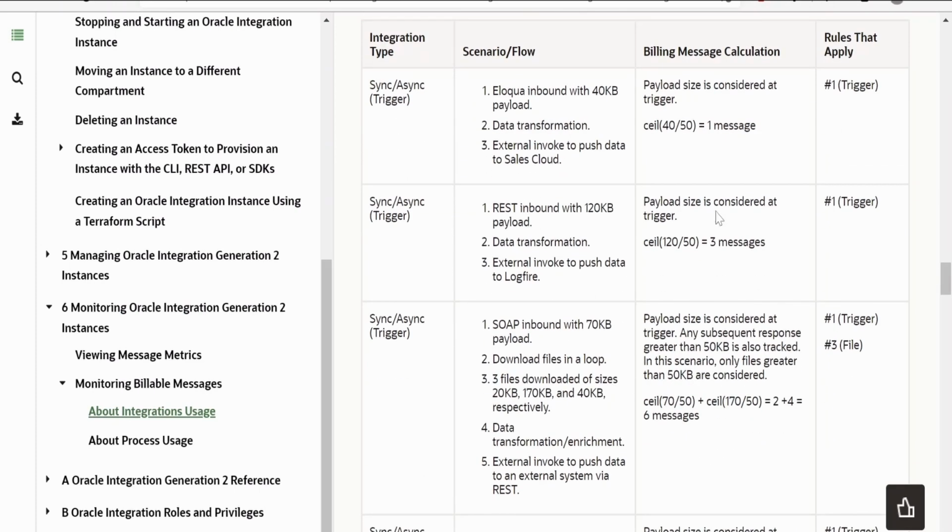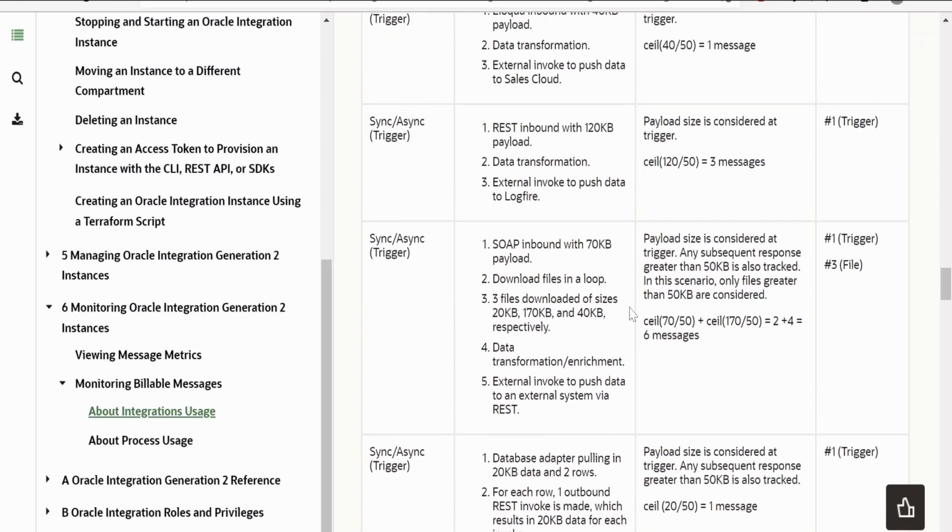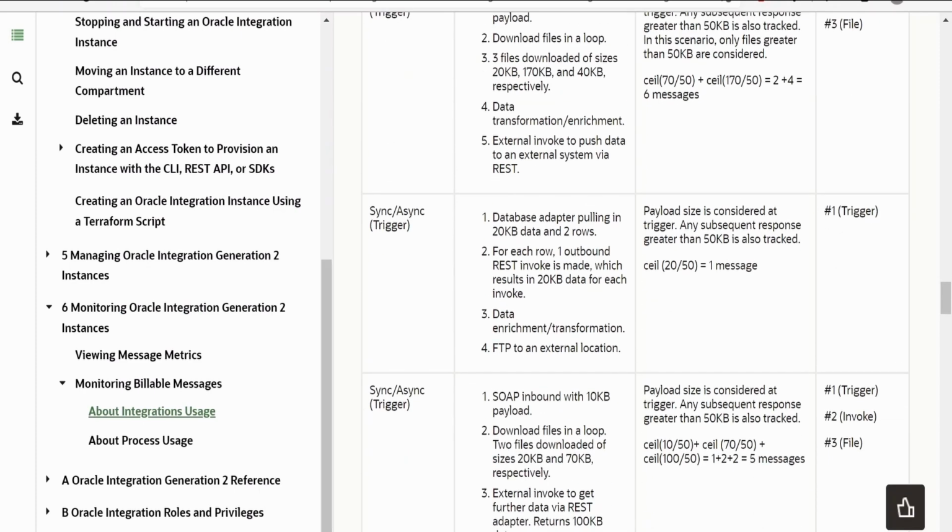REST inbound 120 by 50, it is considered as 3 messages. SOAP inbound 70, it will be considered as 2 messages. And any file which is downloaded within the instance, like 20 KB, 170, more than 50 KB will be considered as one message. Less than that will not be considered as a message.